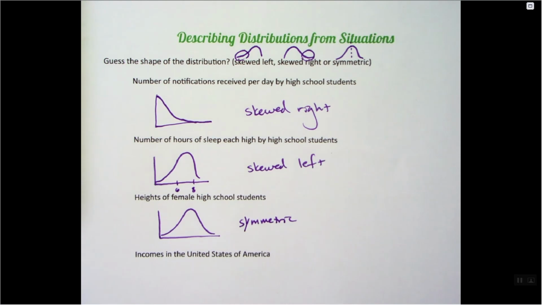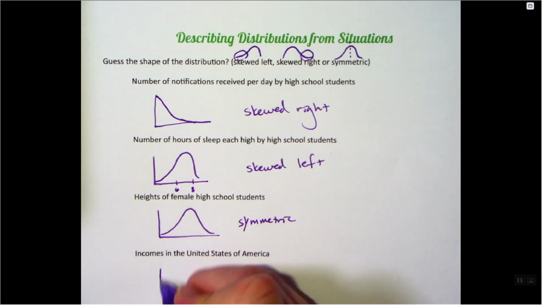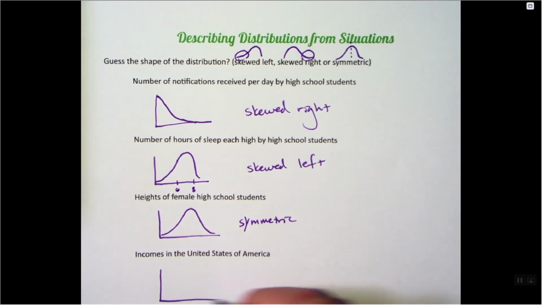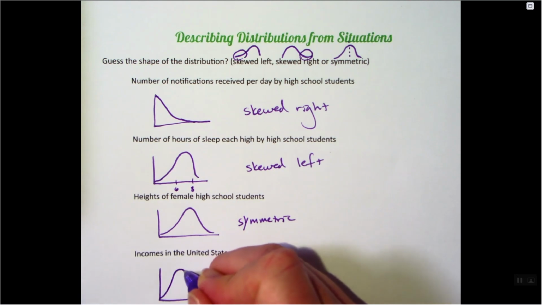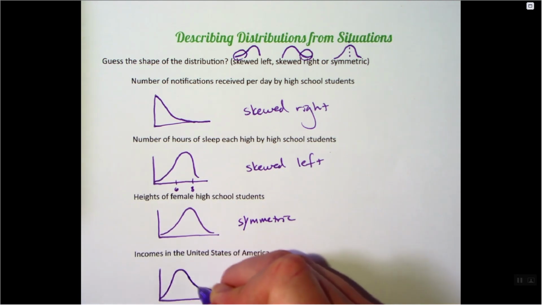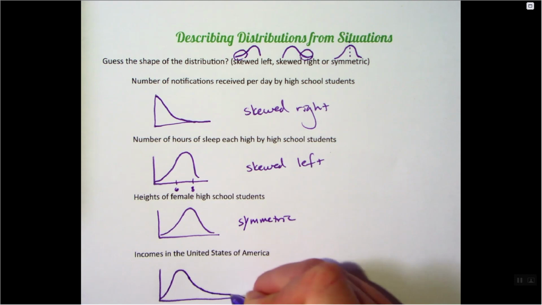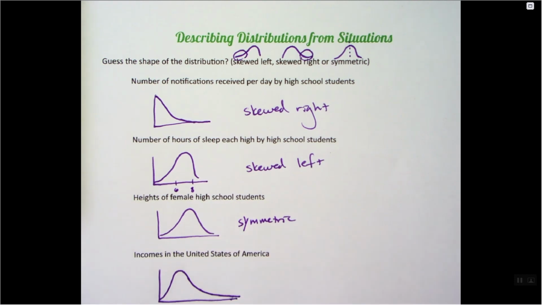Now incomes in the United States of America. What might be an average income? Are there more individuals that have low income, or high income? Actually, most adults make some money, whatever the average might be, but then it does taper off, and then you have people that make a lot of money as it goes out. So this is known to be skewed right.